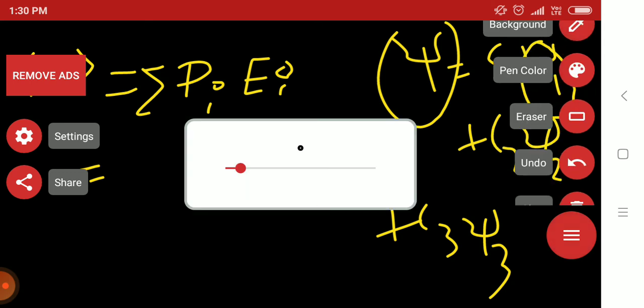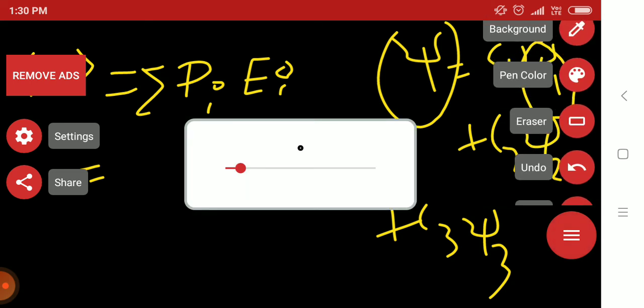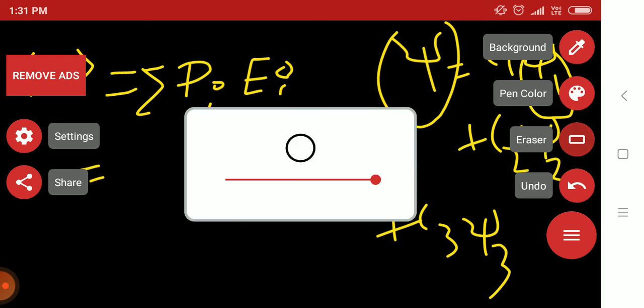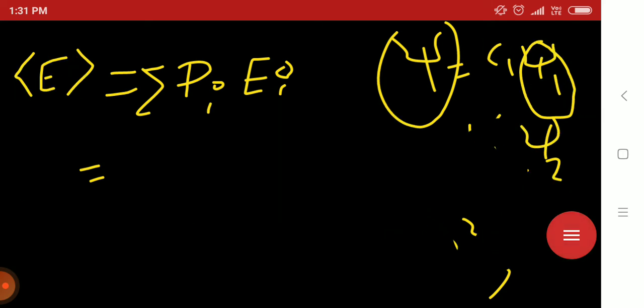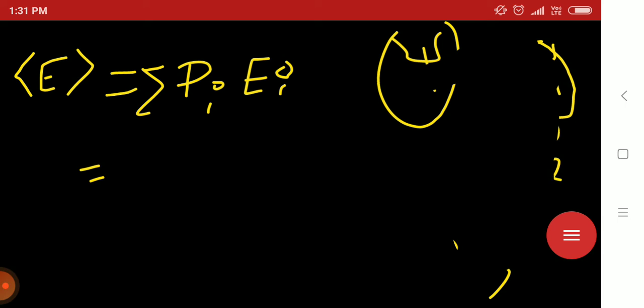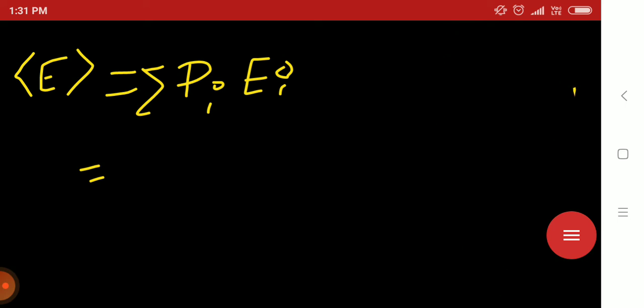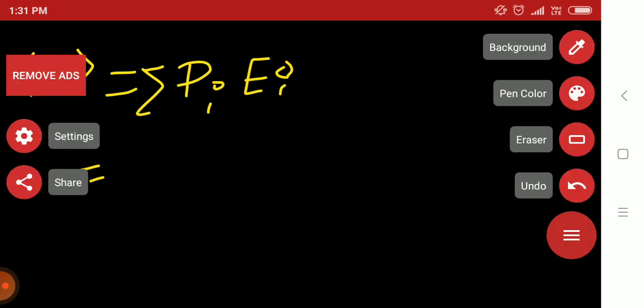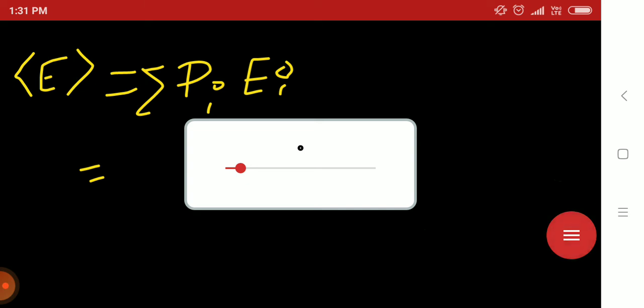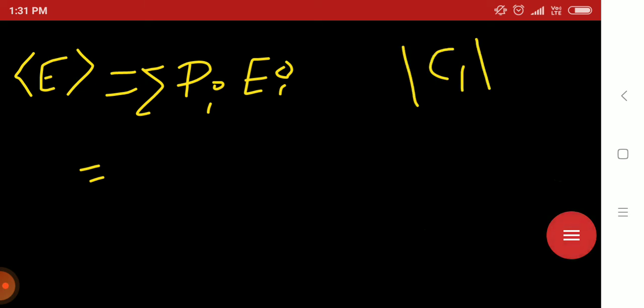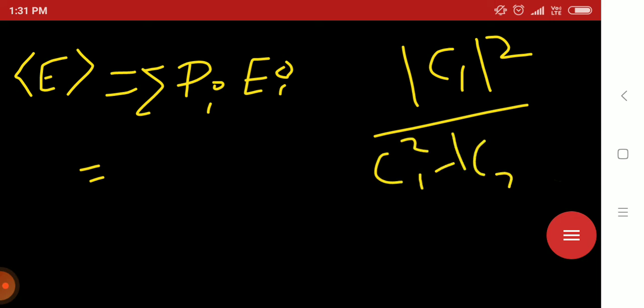For psi as a linear combination of C1 psi 1 plus C2 psi 2 plus C3 psi 3, the probability will always be that coefficient whole square divided by C1 square plus C2 square plus up to Cn square.